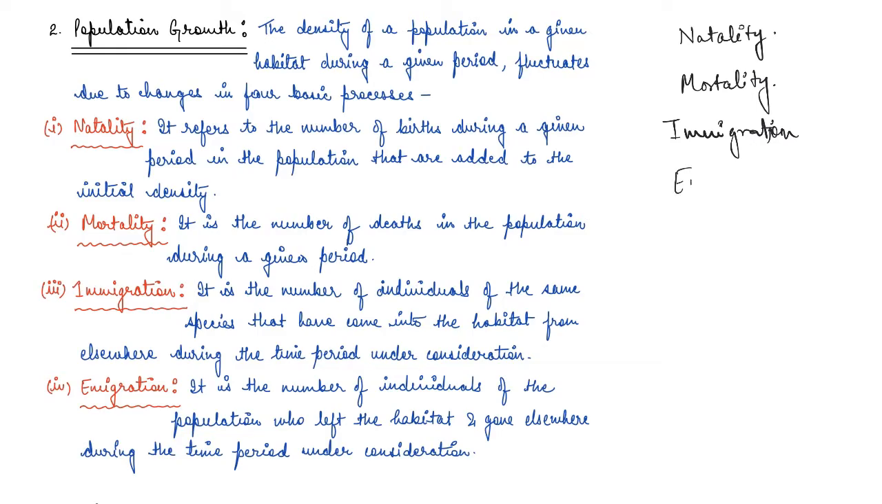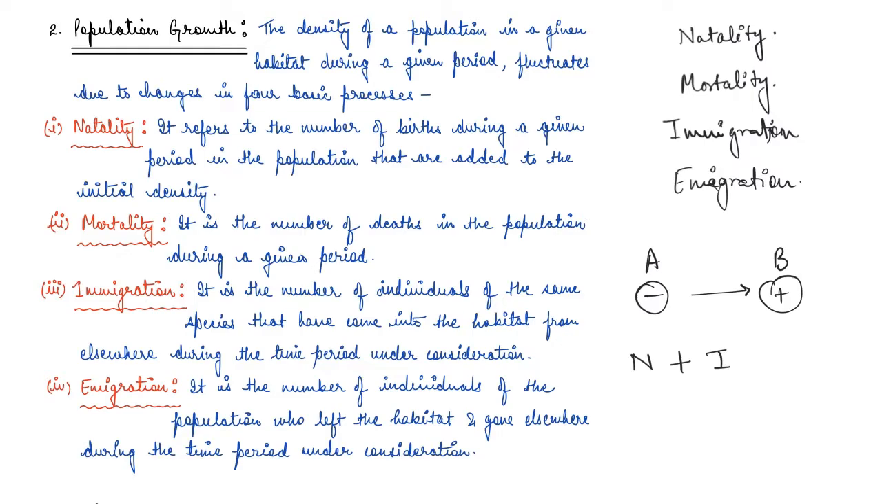And the fourth one is emigration. Now think about people moving from one place to a different place. Say a person is moving from a place A to B, right? So if he's moving from A to B, here the population is increasing. What about this place? Now, this place, the population is decreasing, right? So emigration means the number of individuals of a population who left a habitat and went somewhere else, right? So, population density is addition of natality and immigration,